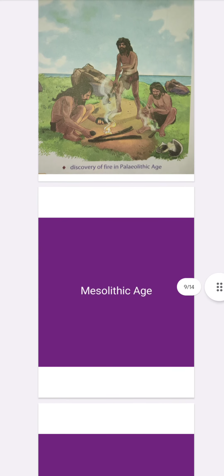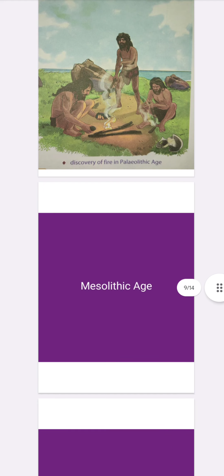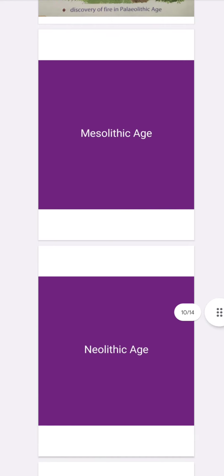Now, the second one is Mesolithic. In the Mesolithic period, the early humans also practiced the domestication of animals. The dog became the first pet of humans mainly because it defended them from wild animals. In this age, people used small and efficient tools also. Now, the third one is Neolithic.